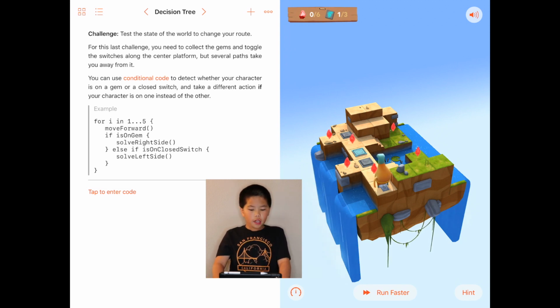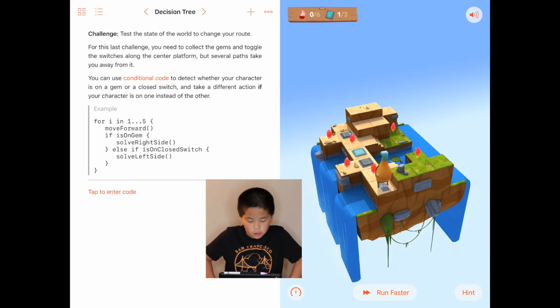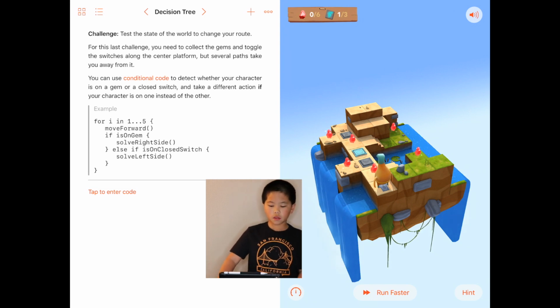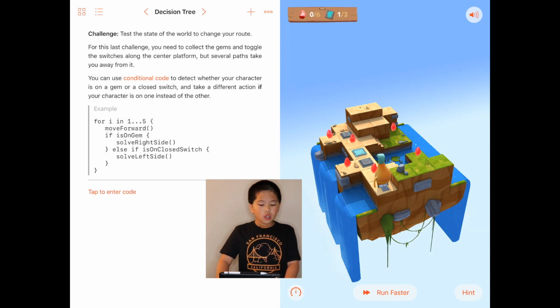For the last challenge, you'll need to collect gems and toggle the switches along the center platform, but several paths take you away from it. You can use conditional codes to detect when your character is on a gem or on a closed switch, and take a different action if your character is on one instead of the other.